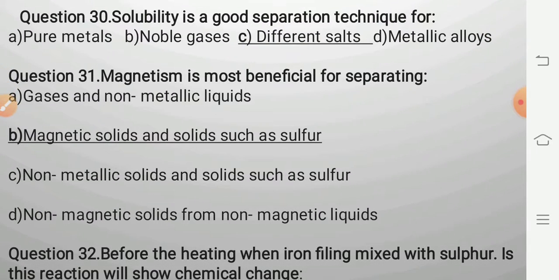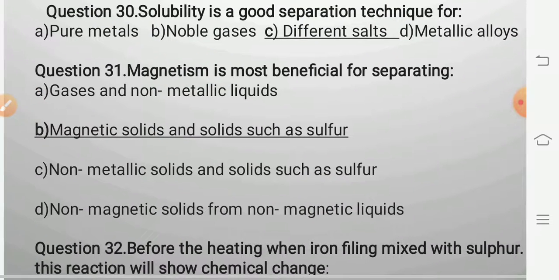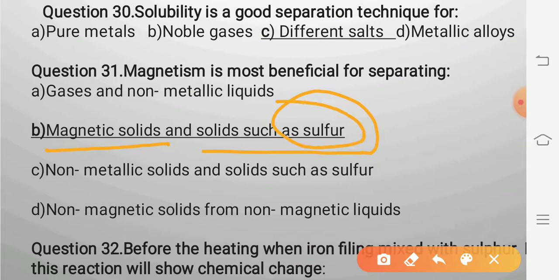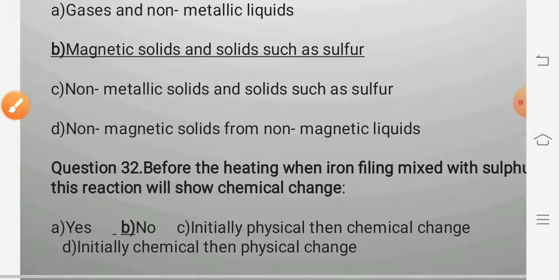Question number 31. Magnetism is most beneficial for separating. The magnetism technique is used for separation of two solids, of which one should be a magnetic solid and the other non-magnetic, so that the solid attracted towards the magnet can be separated from the non-magnetic solid. So from the alternatives, the correct one will be magnetic solid and solids such as sulfur, because sulfur is non-magnetic.